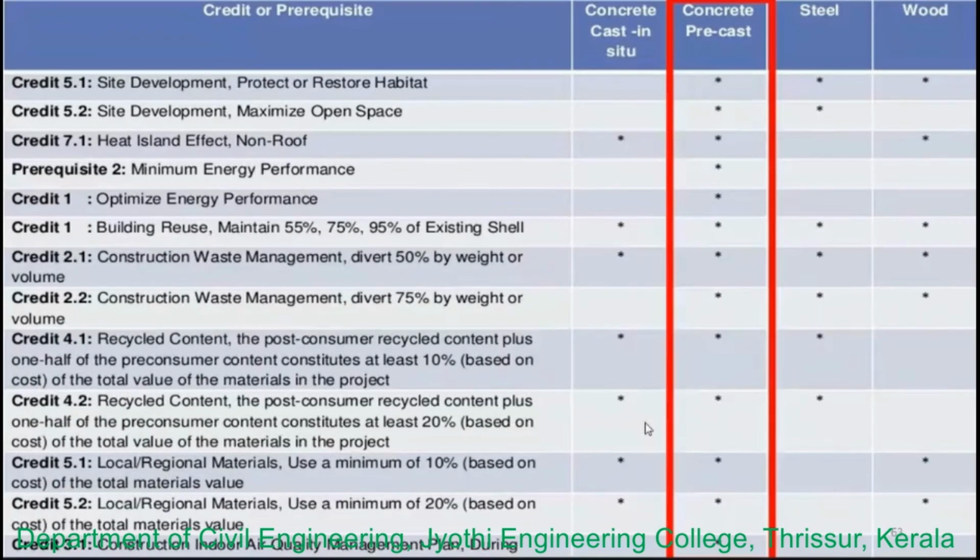Then the construction indoor air quality management plan. During the construction, the concrete should contain negligible VOCs, that is, volatile organic compounds. These compounds degrade the indoor air quality when they off-gas from manufactured wood products such as laminate, particle board, or hardboard. The concrete is not damaged by moisture and does not provide nutrients for mold growth. So this point can also be achieved.